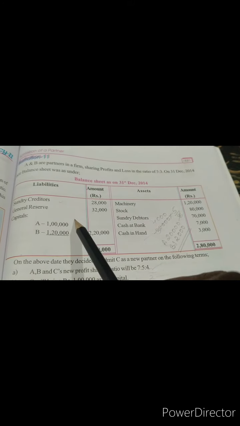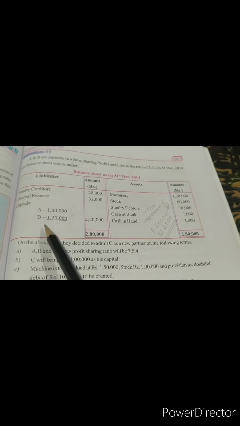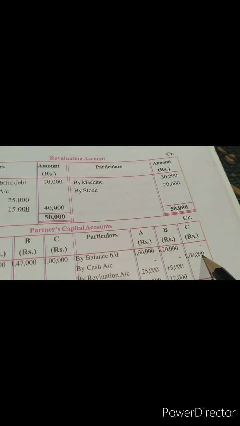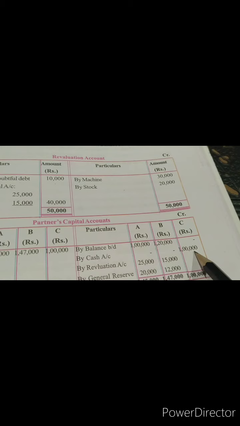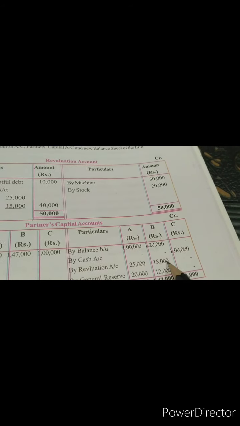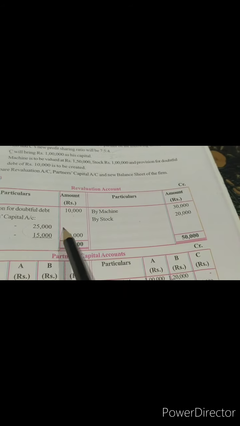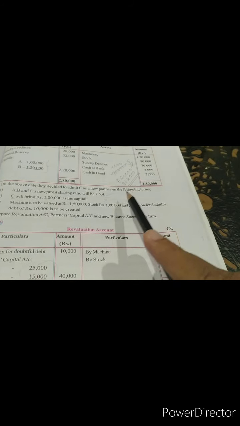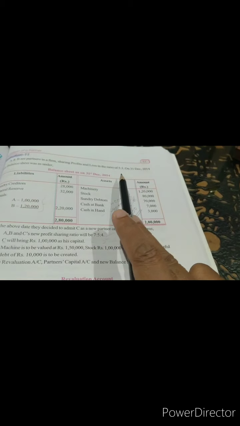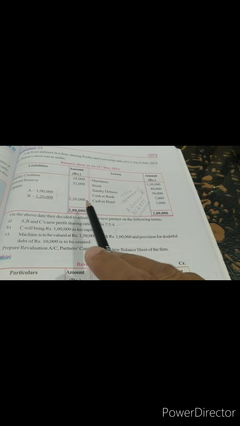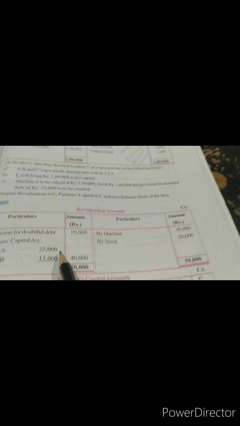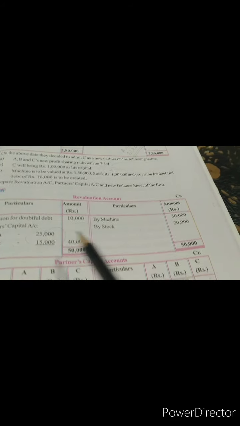How did you get this 1 lakh and 1,20,000? It's already given in our old balance sheet. This will be your opening balance for the old partners. Then cash account, the new partner, the amount which he has brought, that 1 lakh. Revaluation amount, how did we get it? The profit is shared by both the old partners in their old profit sharing ratio, that is 5:3. When you divide this 40,000 into 5 by 8 and 3 by 8, you will get 25,000 and 15,000.